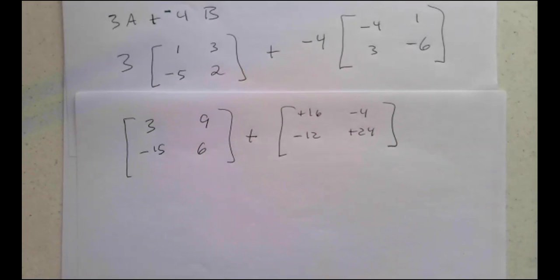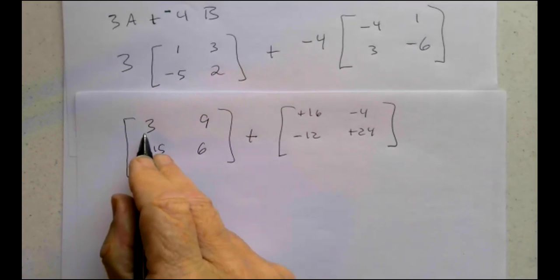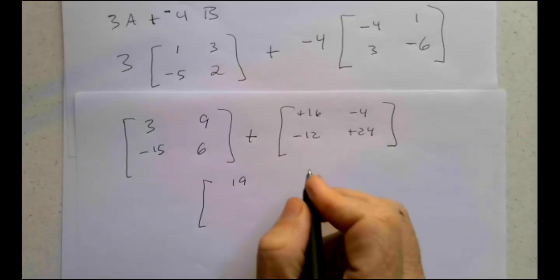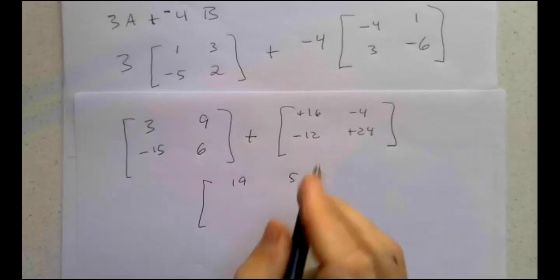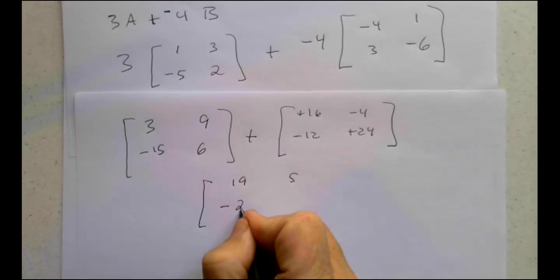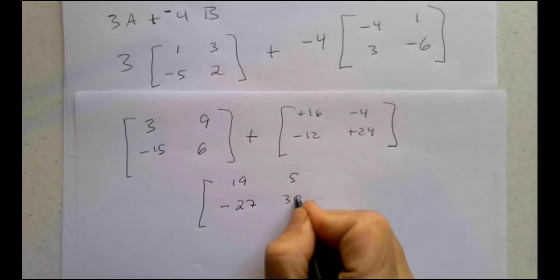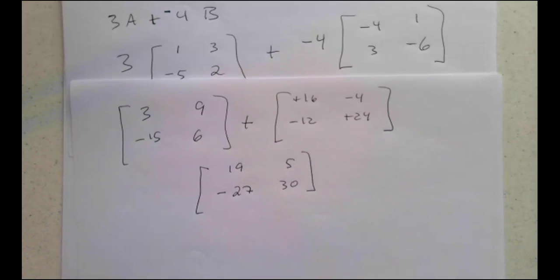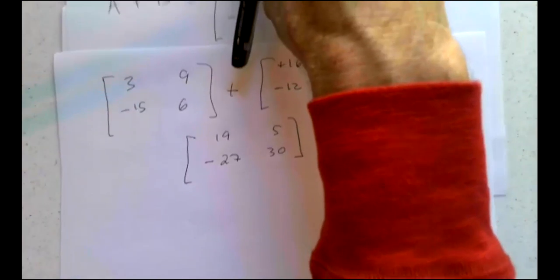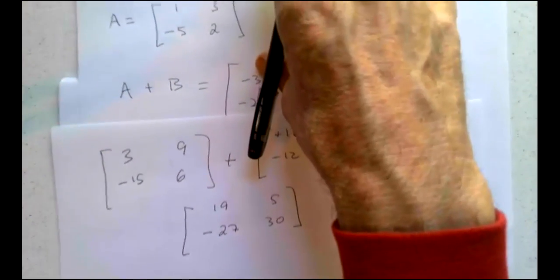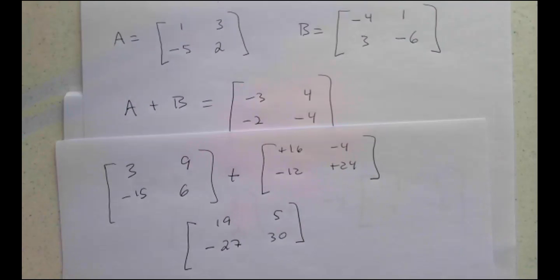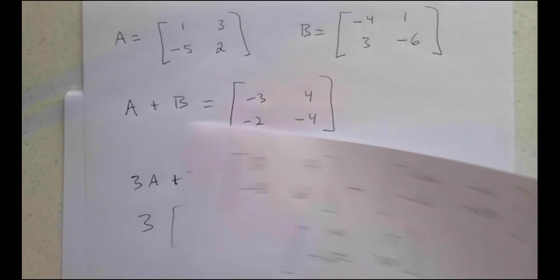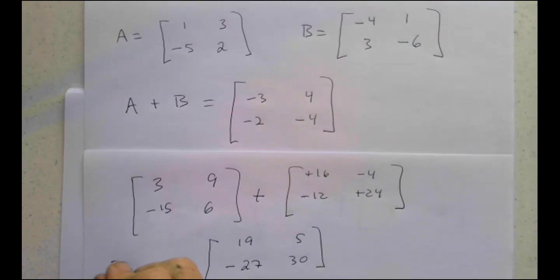And then what are we going to do? Then we're going to go ahead and add in the respective locations. 3 plus 16 is 19. 9 plus -4 is 5. -15 and -12 is -27. 6 and 24 is 30. So we've done both of those. There's A, there's B. We said A plus B was -3, 4, -2, -4, and 3A minus 4B was this.